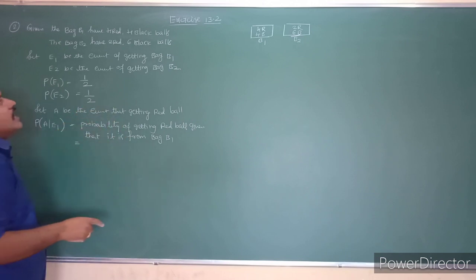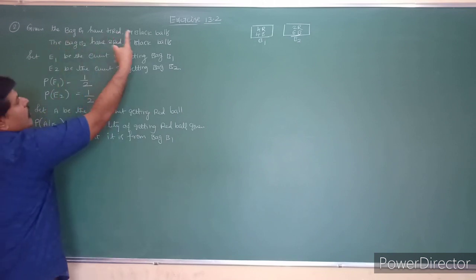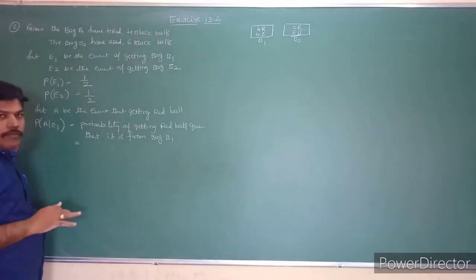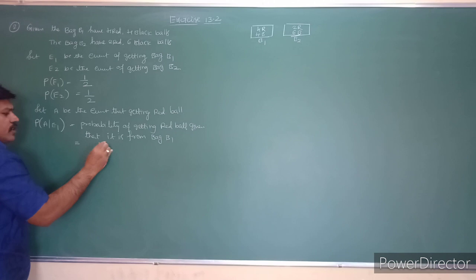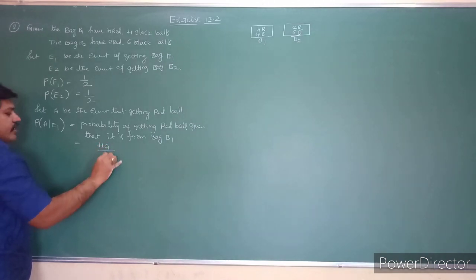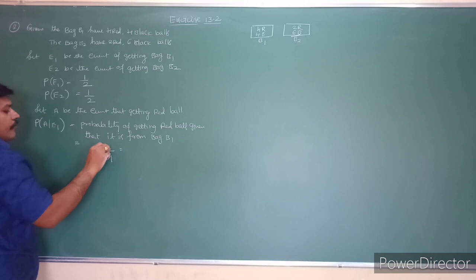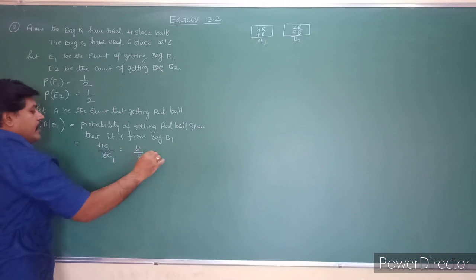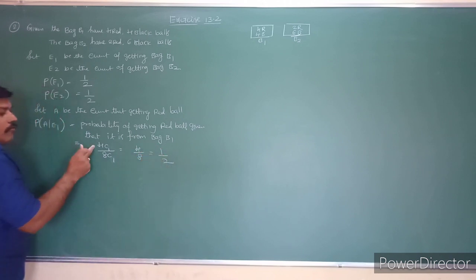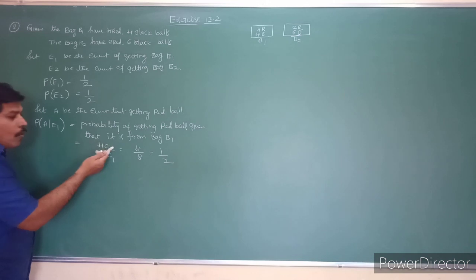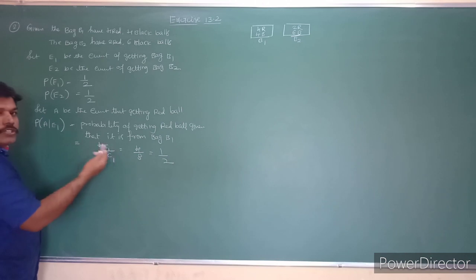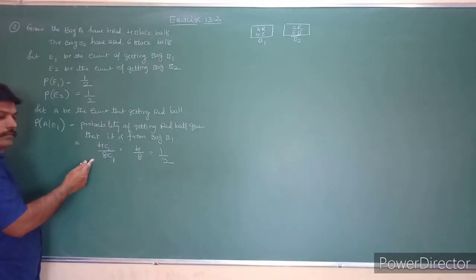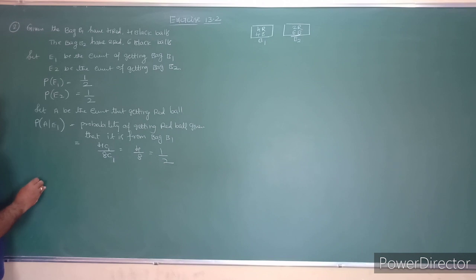See that one, students: in the first bag B1 you have 4 red and 4 black balls, total 8 balls. So what is the probability of getting one red ball? How many red balls are there? 4C1, total is 8C1. So that is 4C1 by 8C1, which is 4 by 8, that is 1 by 2. 4C1 means we are selecting one red ball out of 4, divided by the total possible events, 1 out of 8. So that is the probability of A given E1.